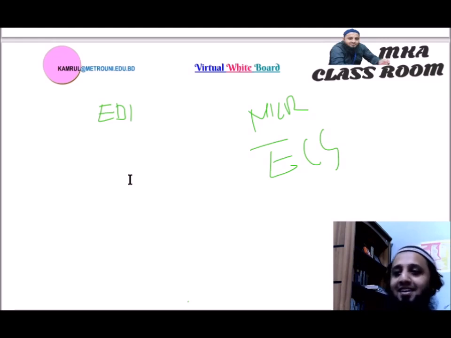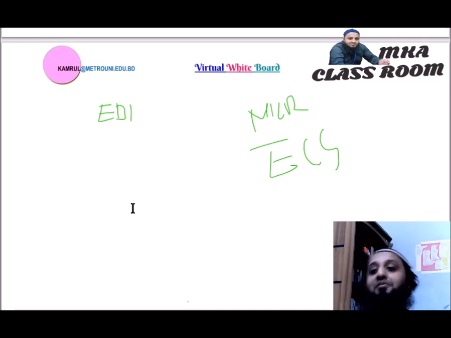ECS, that means online this account should be debited or credited by the banks. That is the ECS, electronic clearing service. So all types of payments, interest, dividend, salaries, pensions, etc., are simply debited or credited by the banks. That is the electronic clearing service. Then phone banking.